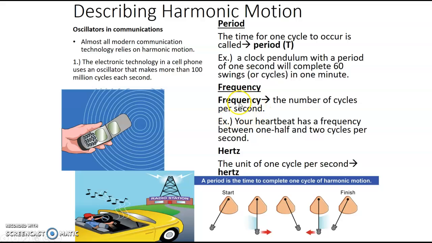The frequency, remember, is the number of cycles per second. So if this pendulum were swinging fairly fast, you would be looking at how many back and forth motions it can do in a 1 second time period. So the pendulum would have to be going fairly fast in order for it to have more than one cycle per second. We measure frequency in hertz. Another way that you can write hertz would be cycles per second, but just remember that one cycle per second is 1 hertz.